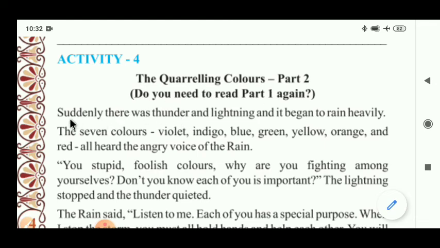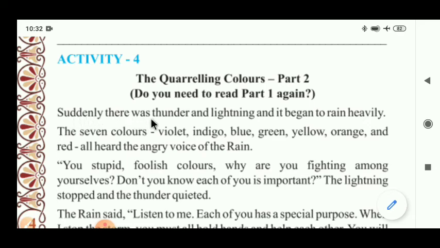In activity 1, all the colors were quarreling with each other. They thought they were superior to others. So what happened after that? We have to see in activity 4. Now I start reading from here. Just pay attention here.